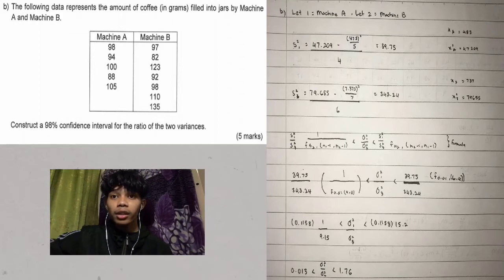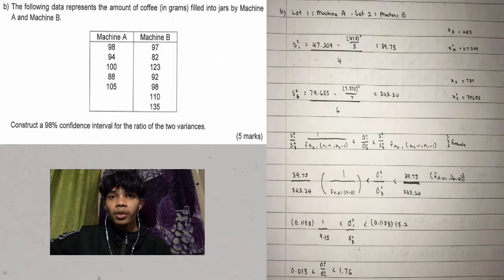As for level of significance 0.02, then at 0.01, 46 equal to 9.15, and at 0.01, 64 equal to 15.2 based on statistical table 9.